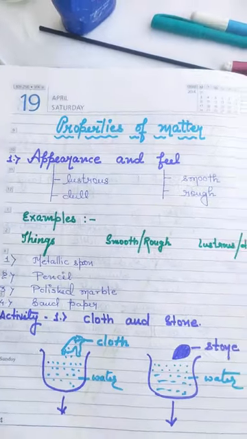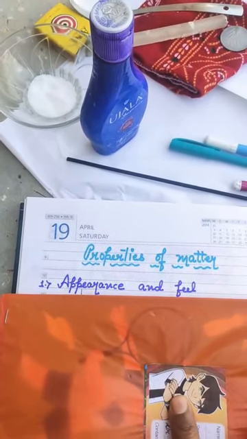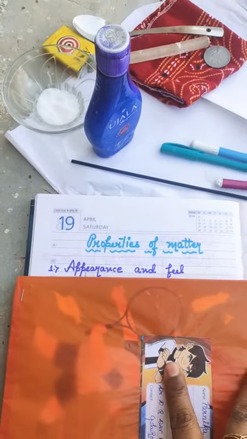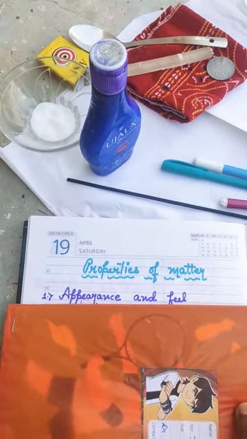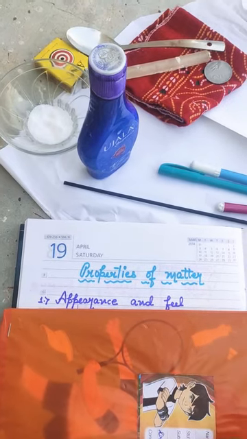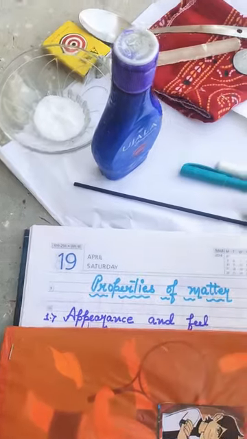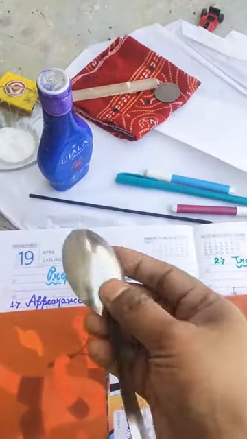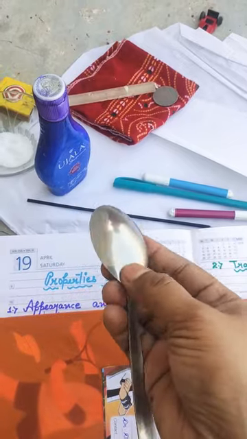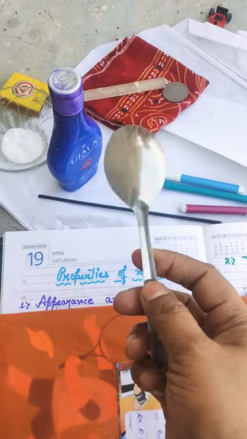See, the first one is appearance and feel. What is the meaning of appearance and feel? Appearance means the way it looks, and feel means what you feel when you touch that material. Now, I have some teaching aids with me. This is a metallic spoon. You must be seeing that this metallic spoon has a shiny appearance.